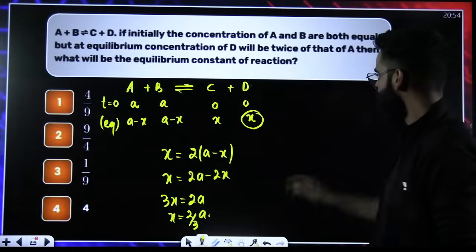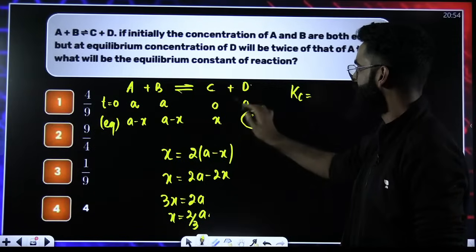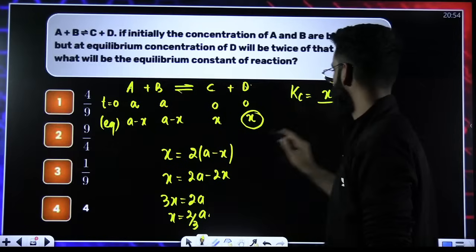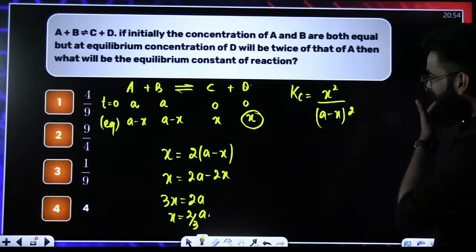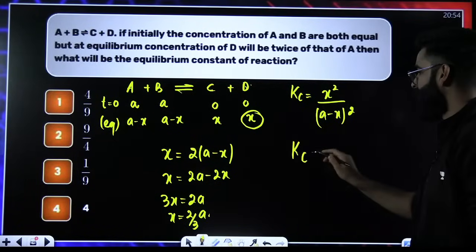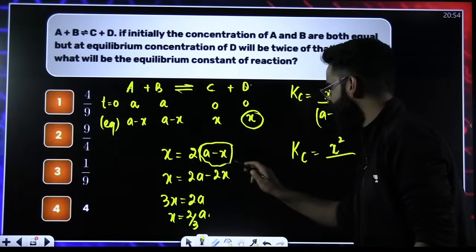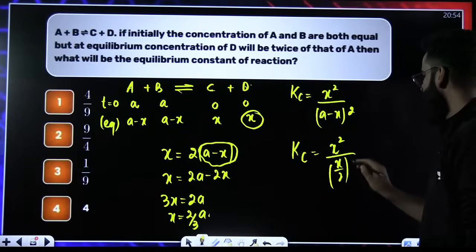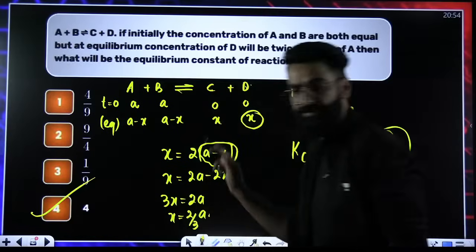If you have the value of X, you can write the expression for Kc now. Kc is concentration of C times concentration of D, which is X square, divided by concentration of A times concentration of B, which is A minus X whole square. A minus X is nothing but X by 2, so this is X by 2 whole square. X square cancels, and the value finally comes out to be 4. So option 4 is the correct one.